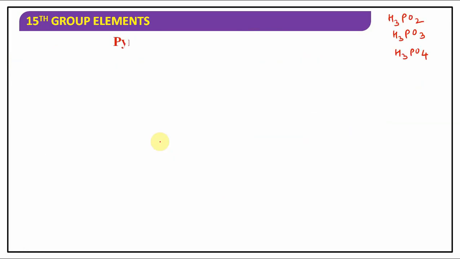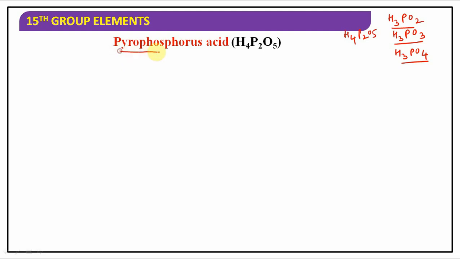Now we will be going with the series called H4P2O5, H4P2O6, H4P2O7. Understood? So here also I have written H3PO2, H3PO3, H3PO4, done. These three. Next series we have H4P2O5, H4P2O6, H4P2O7. Okay? Don't get confused about it.